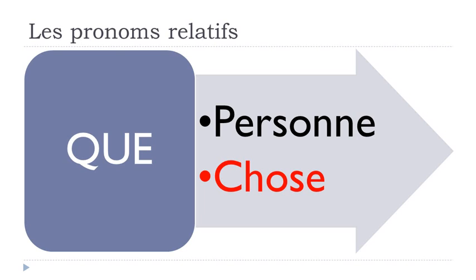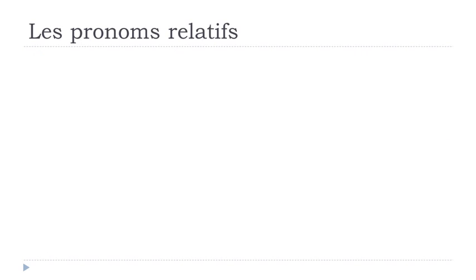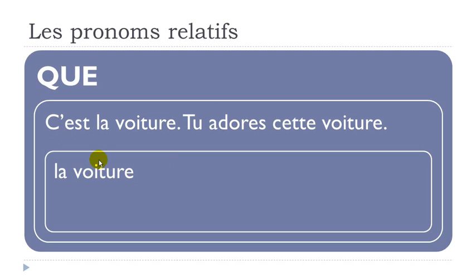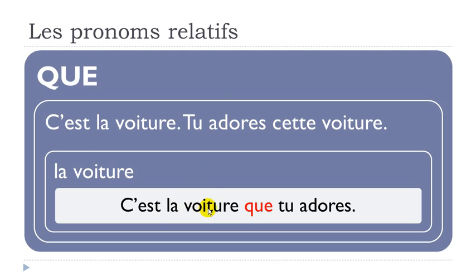So let's see now with une chose, a thing, okay? C'est la voiture, tu adores cette voiture. Okay, and then obviously we don't want to repeat la voiture, okay? Adorer, to adore, tu adores cette voiture. C'est la voiture que tu adores. All right, so same concept, you first put que here, then subject verb.